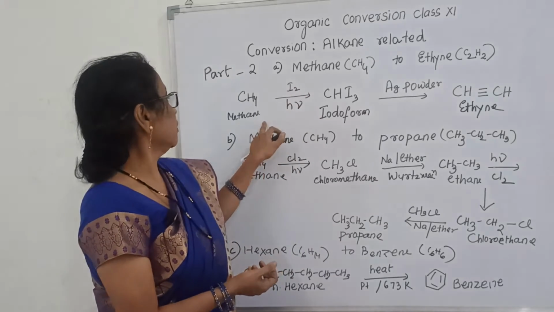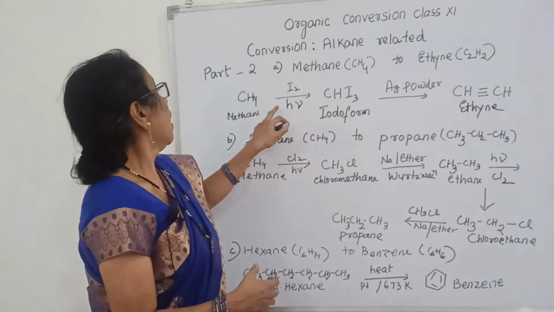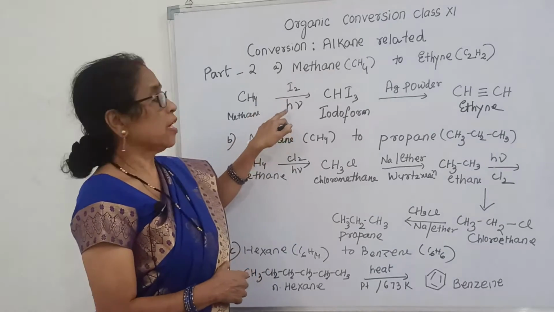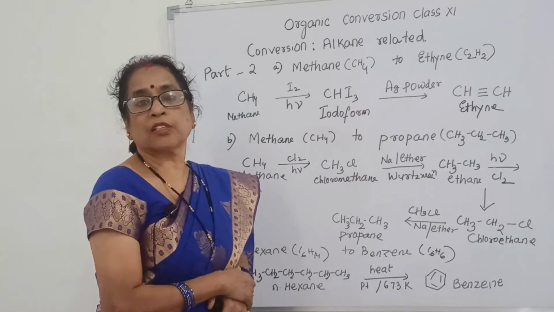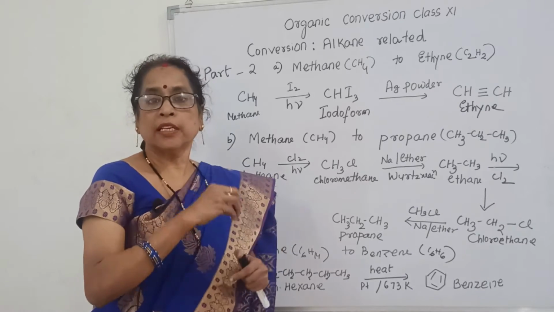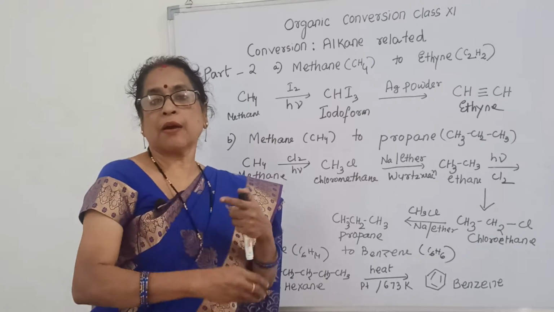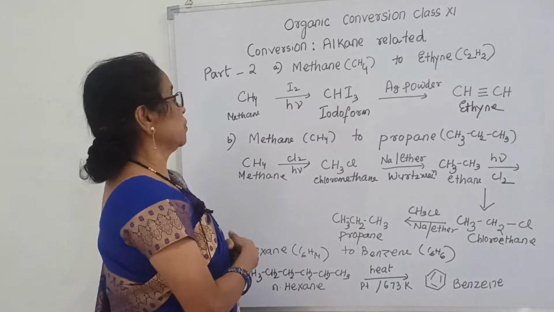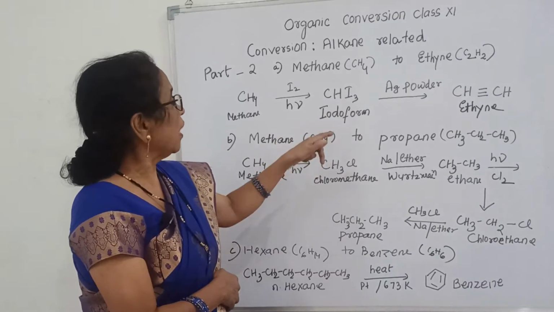Methane CH4 with I2 and h nu, that means sunlight. It gives CHI3, where 3 iodine are substituted. When it is chlorine, you will add only one chlorine first, and after that slowly it will be substituted. So here CHI3 is iodoform.